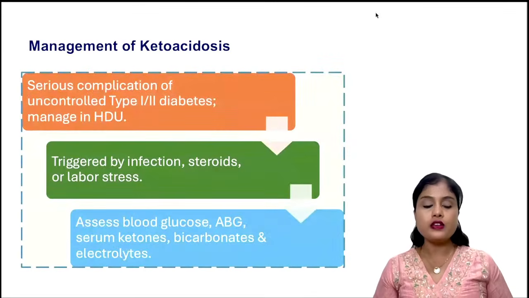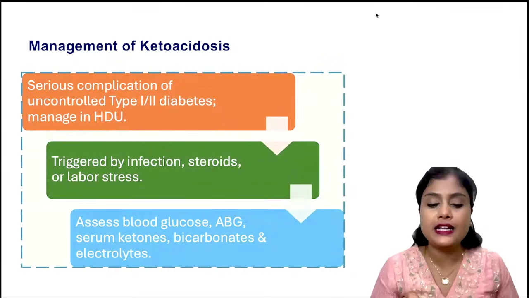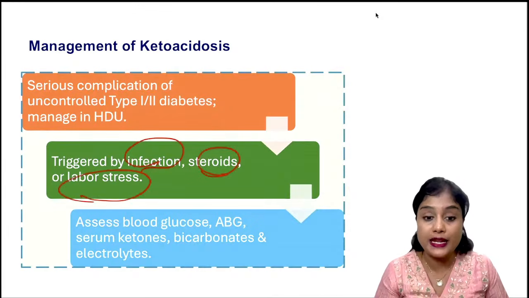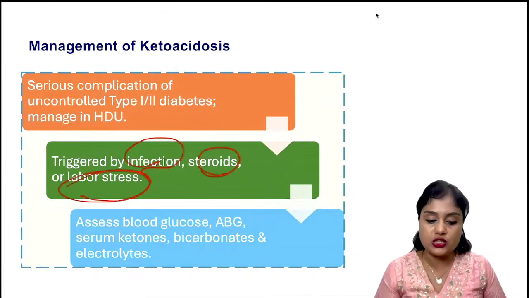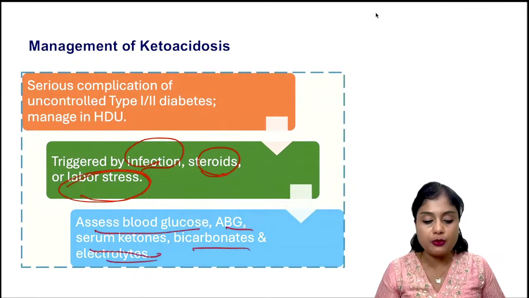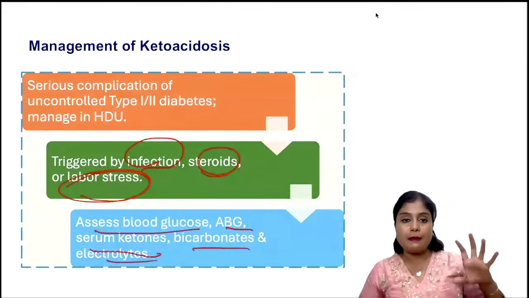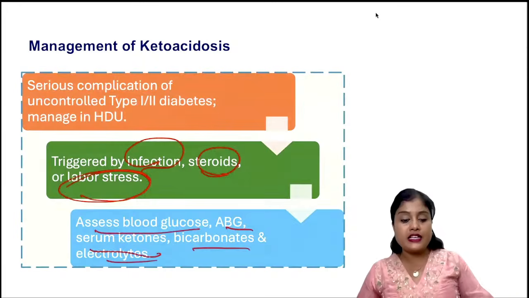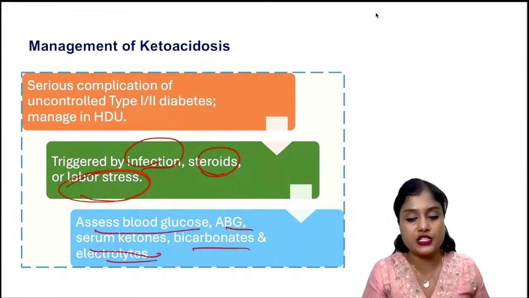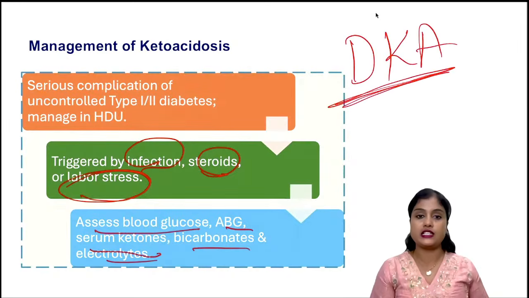Okay. So ketoacidosis, the precipitating factors. When does maternal diabetic ketoacidosis happen? Whenever there is infection, steroids or labor stress, there is more chance of ketoacidosis. So you will assess the blood glucose, ABG, serum ketones, bicarbonates and electrolytes. If a diabetic mother in labor has very high sugar, and the ABG they have given you is abnormal or ketones are positive, what is your diagnosis? Diabetic ketoacidosis in pregnancy. Okay, this is how you diagnose.